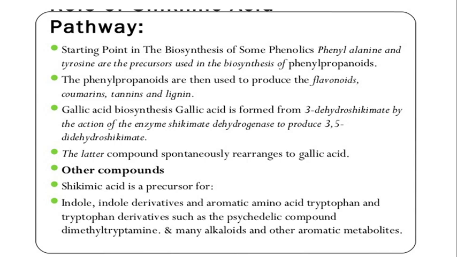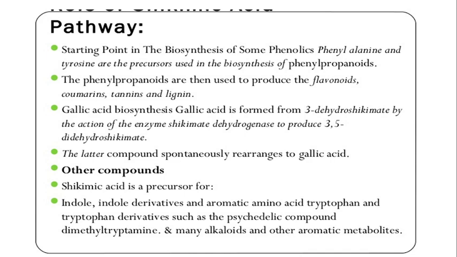Gallic acid biosynthesis: gallic acid is formed from 3-dehydroshikimate by the action of the enzyme shikimate dehydrogenase, which produces 3,5-dihydroshikimate.